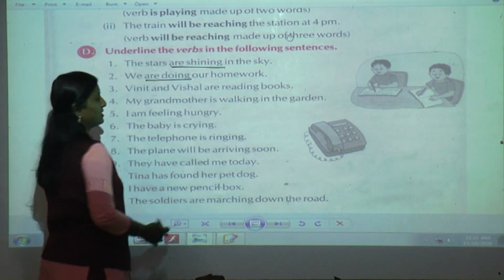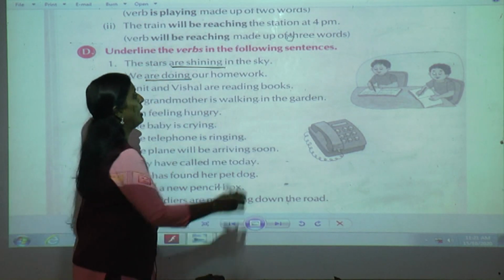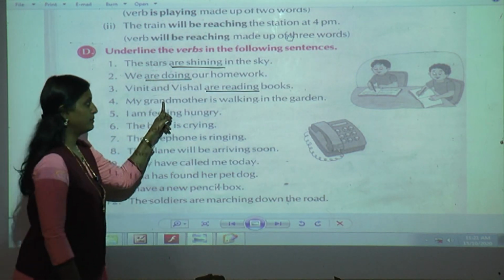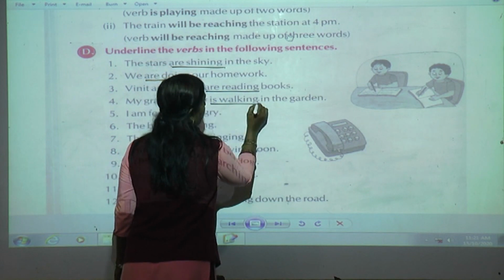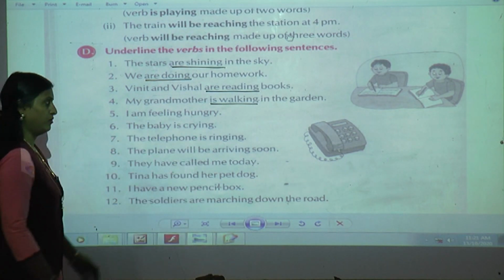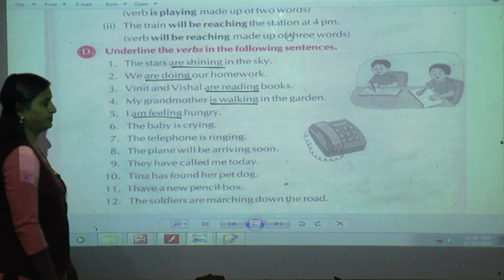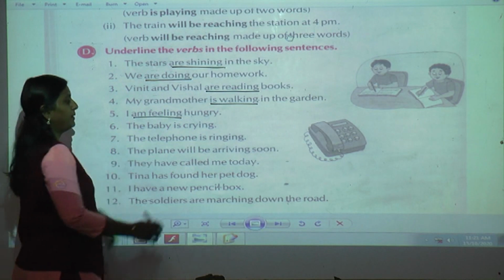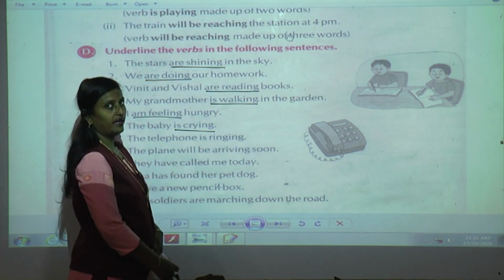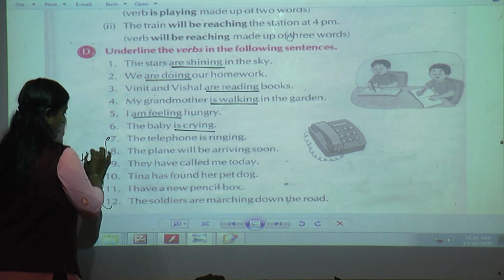We are doing our homework. Yes, after the subject itself, are doing. Vinit and Vishal, here 2 persons are there, are reading books. Okay, next, my grandmother is walking in the, yes, is walking. You can see is there. I am feeling hungry. I have told you before that only with I, the verb am goes. The baby is crying. Here if you see, all the verbs have ing words. Okay, so the remaining 7 to 12, make it as homework.